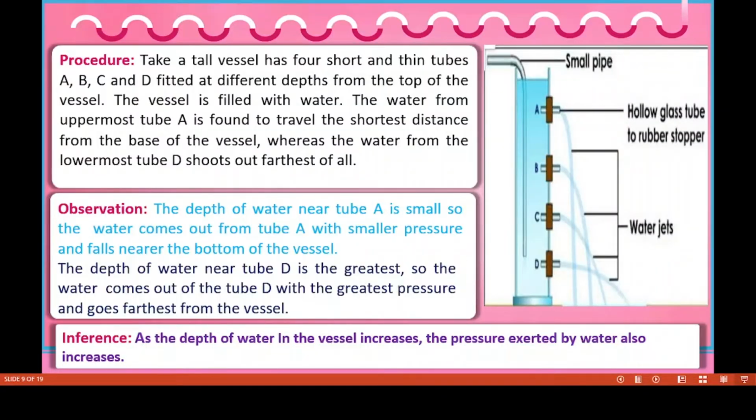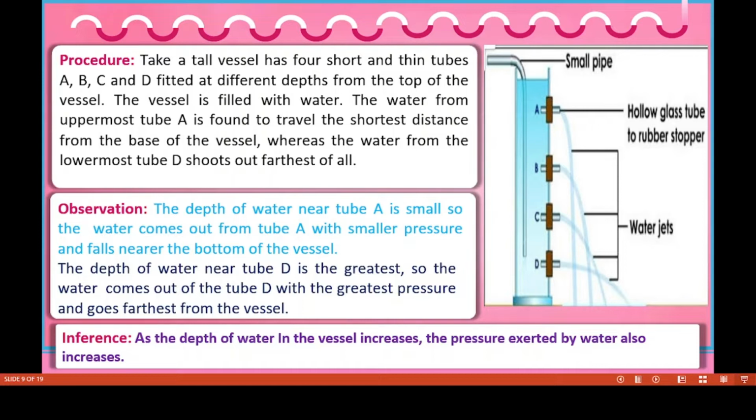Yes, now we have to see the procedure. Now I have to take a tall vessel that has 4 short and thin tubes, and we have to give them the names A, B, C, D. The vessel is filled with water and then now I am pouring water through the small pipe. The water from the uppermost tube A is found to travel the shortest distance. Yes, and then the next one, B. Compared to A, B is moving forward. And then C, compared to B, C is moving forward. And then D, the lowermost tube, D shoots out farthest of all.